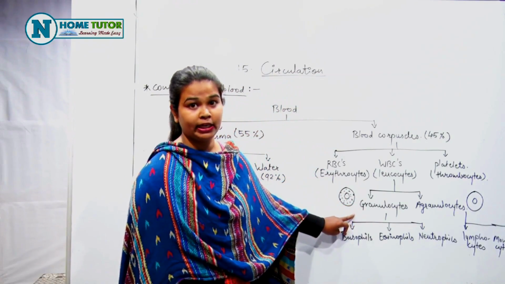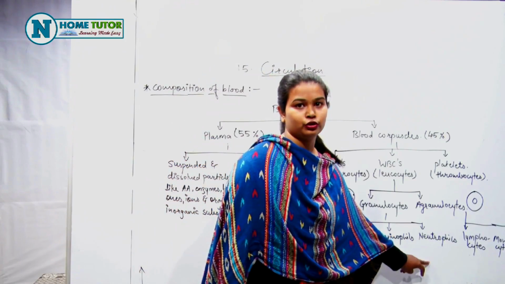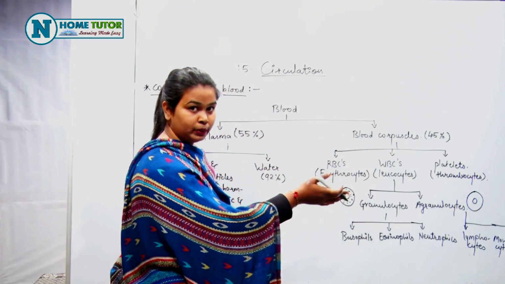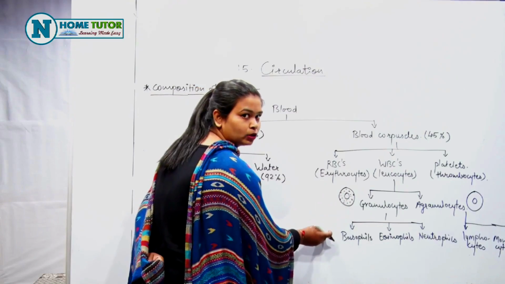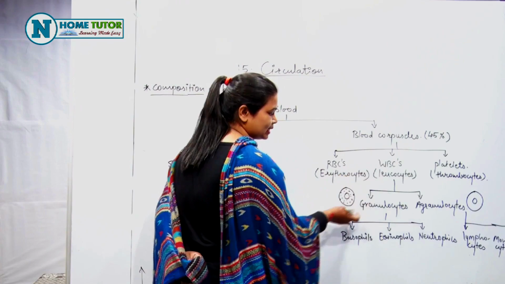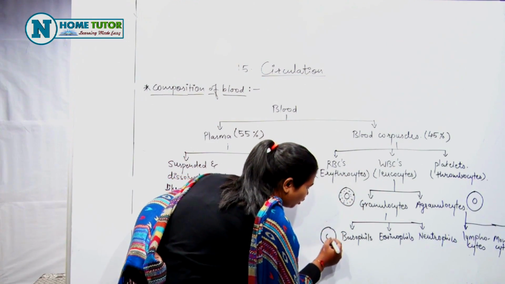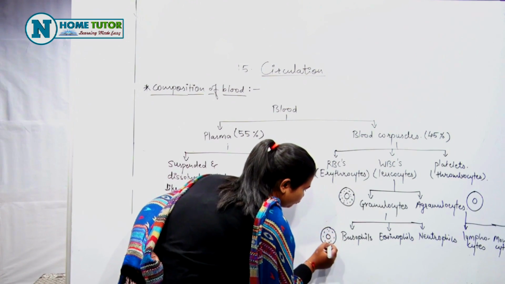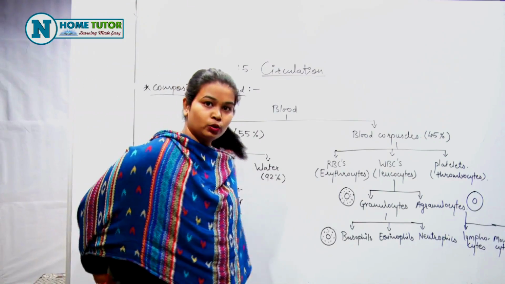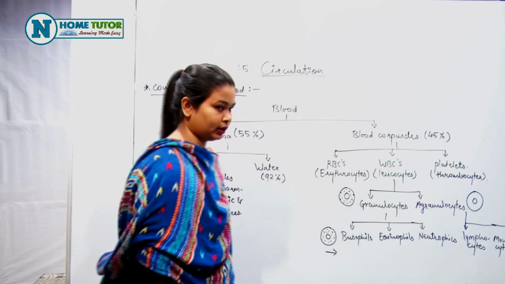Granulocytes are further divided into three types, that is basophils, eosinophils and neutrophils. Now again we can see basophils are the type of WBCs having granular cytoplasm. Now the nucleus of basophil is unlobed and twisted.